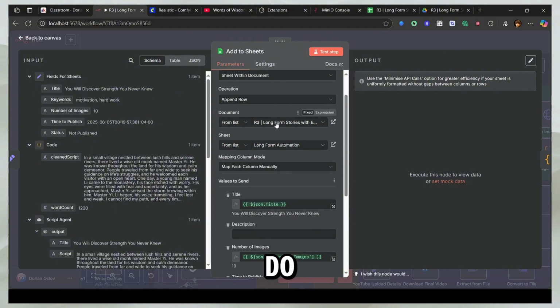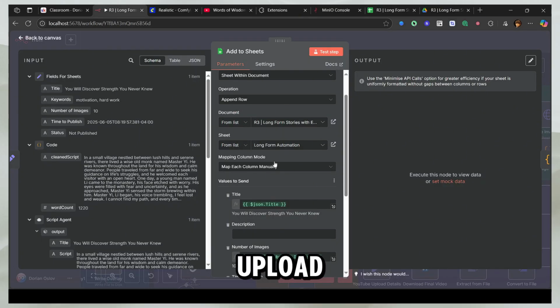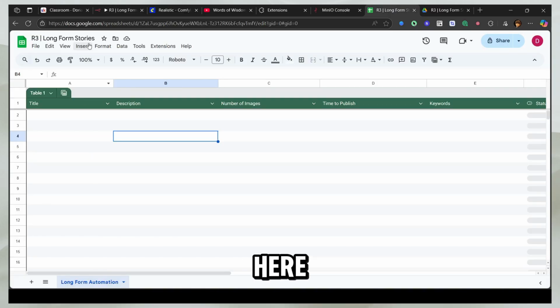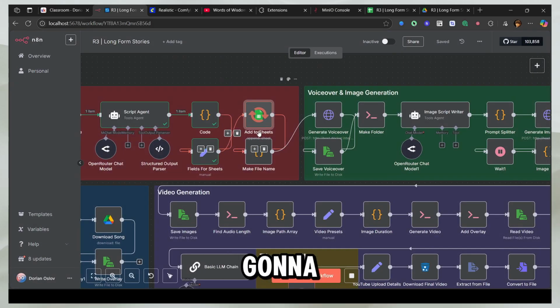What I'm actually going to do is select this spreadsheet here, which I'm also going to give you. You can upload it, and you can select the sheet, which is this name here. After you select the sheet, you can configure all these things. You can add the title, you can add the description, and I'm actually not adding the description here because I'm going to show it to you later. So now we have the number of images, time to publish, keywords, and the status. When I run this node, it's going to get everything into Google Sheets, and it's stored now.